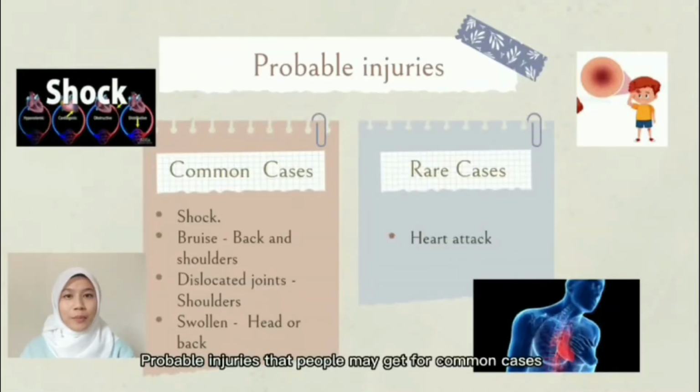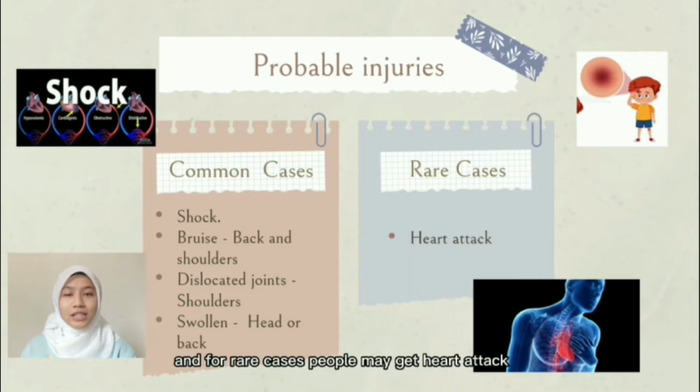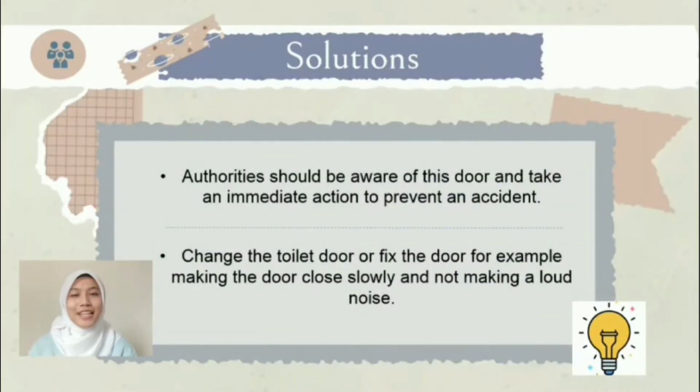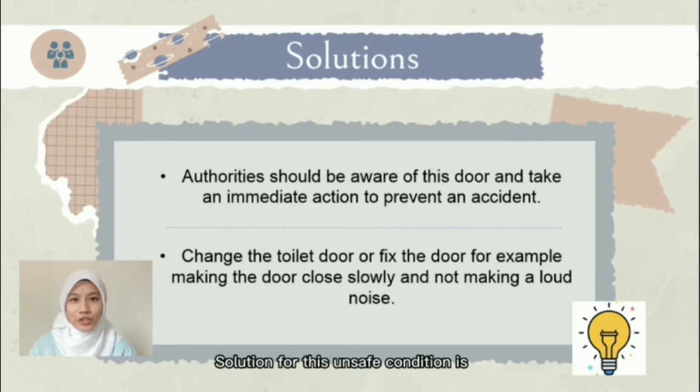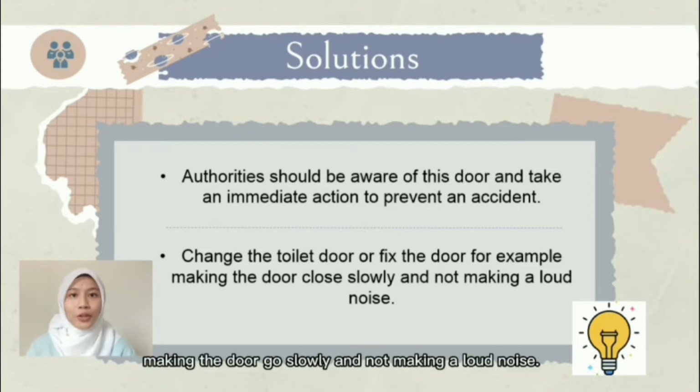Probable injuries that people may get in common cases are shortness of breath, bruised back and shoulder, dislocated joint on the shoulder, and swollen head or back. And for rare cases, people may get a heart attack because of being shocked by the loud noise. The solution for this unsafe condition is, number 1, authorities should be aware of this door and take immediate action to prevent an accident. Number 2, change or fix the door, for example, making the door close slowly and not making a loud noise.